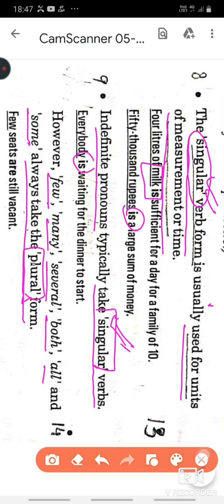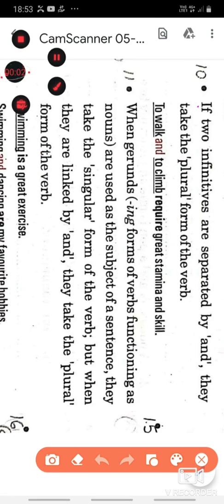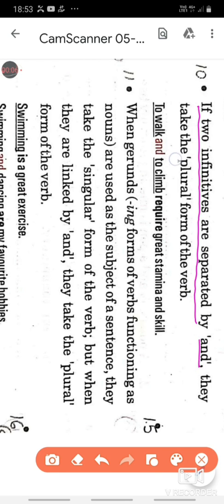Next, rule number 10. Two infinitives are separated by and. They take the plural form of the verb. Now, what is an infinitive? Children, infinitive is to plus V1. For example, to go, to climb, to walk, to sit, to stand. These are known as infinitive form of the verb.